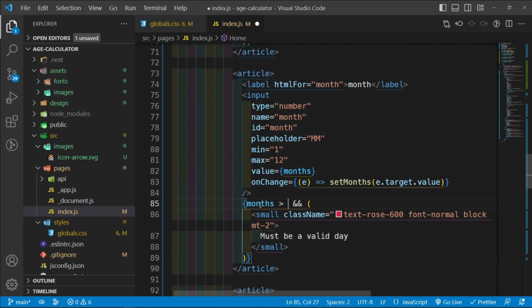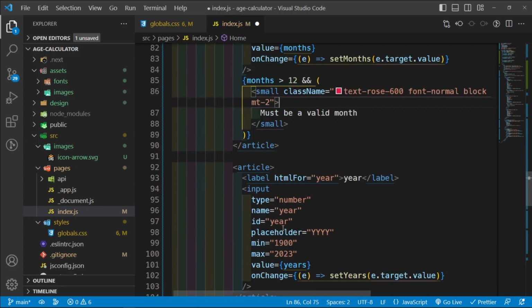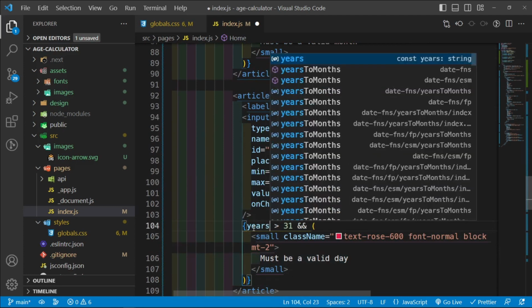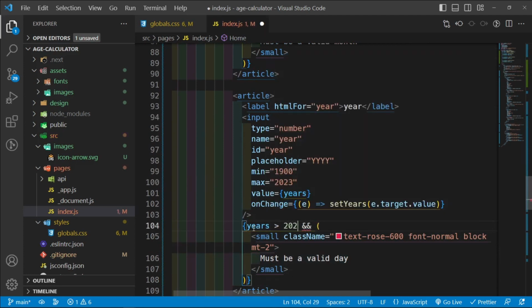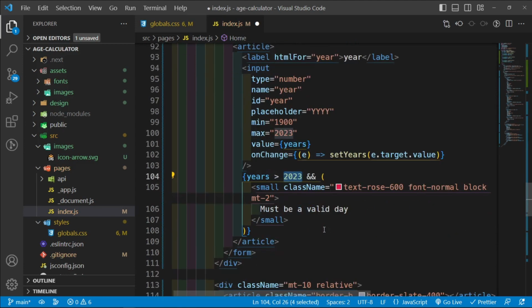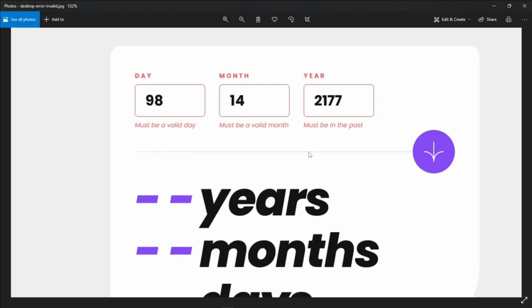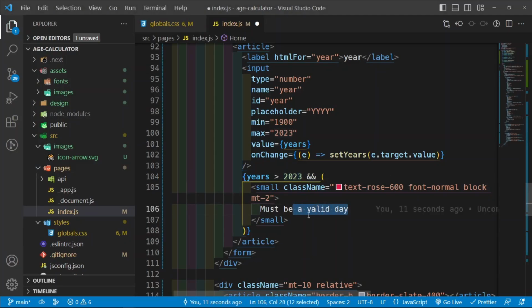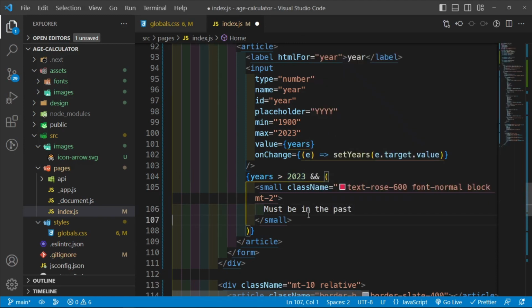For months, we want to check that months is greater than 12. And then this is going to say must be a valid month. And then we're going to do the same thing for year. And here it's going to check for when year is greater than 2023. Once again, you can change this to be dynamic depending on when you're watching this video, and you can set it to always check for the date dynamically rather than having this hard coded in as we're doing. And then we're going to say must be in the past.